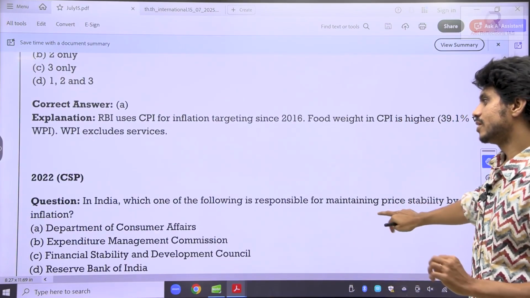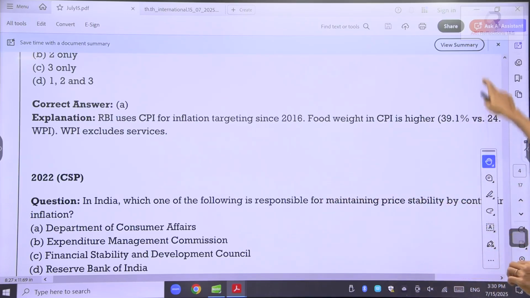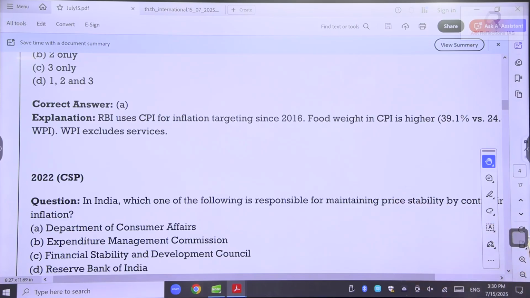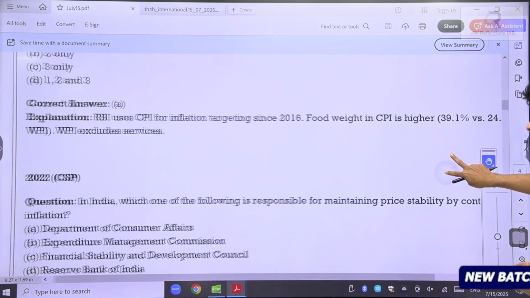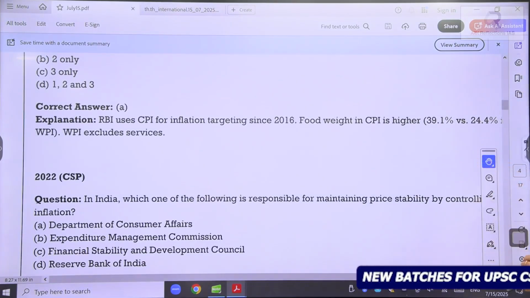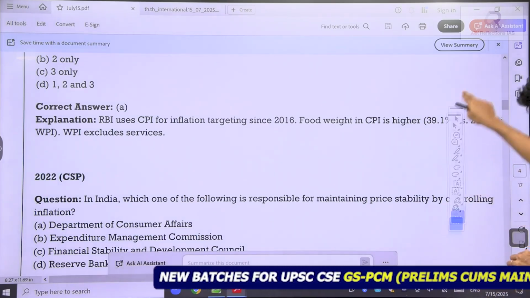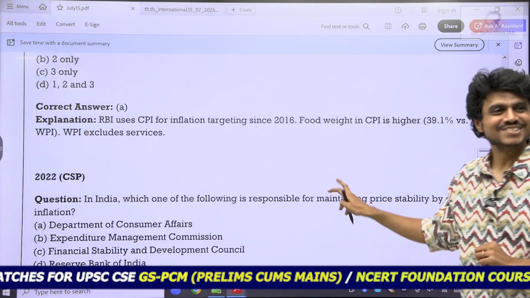See here, what is the question they have given? 2022, they said it is a difficult paper, right? You remember, in 2022 people were saying it was a difficult paper. See this kind of question. It is very direct.